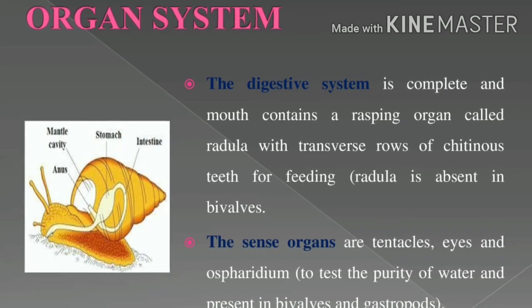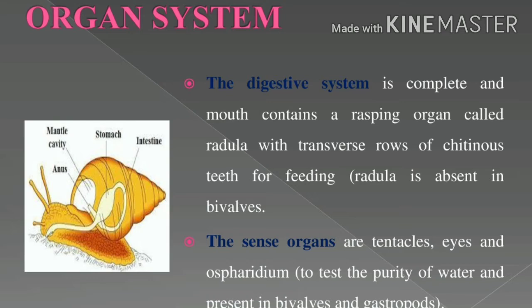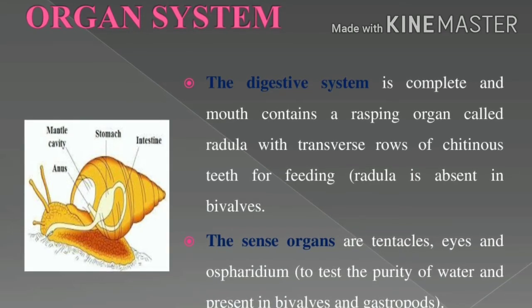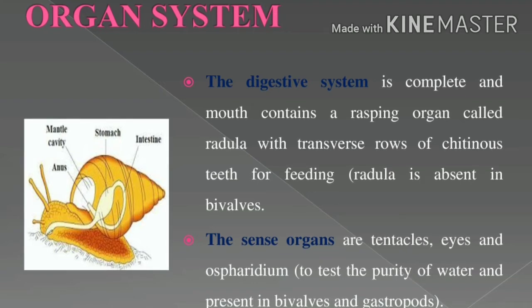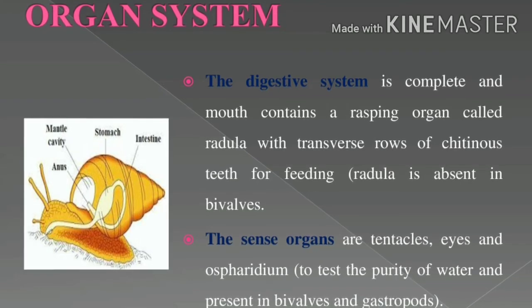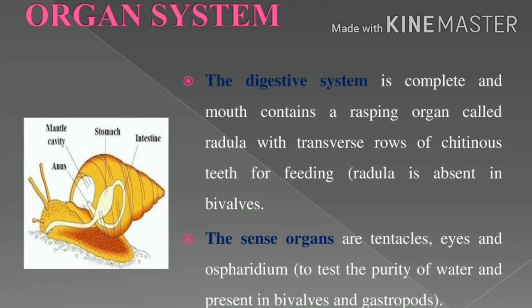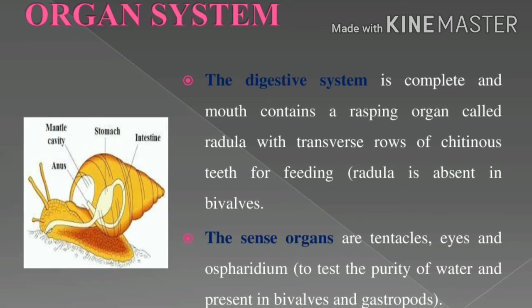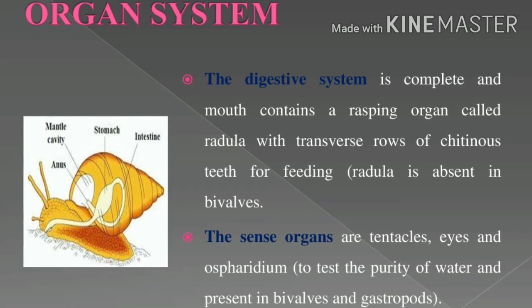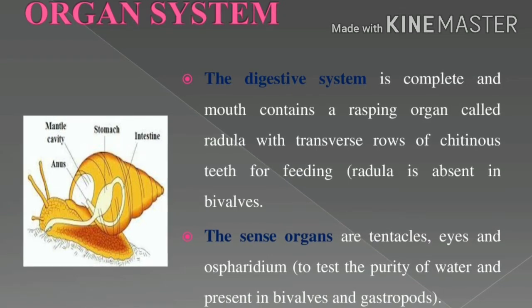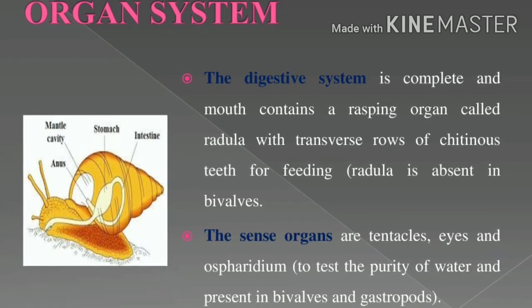Now the organ systems of the phylum Mollusca. First, study the digestive system. It is a complete digestive system. What is complete? There is differentiation between the mouth and anus. The mouth contains a radula. The radula is a rasping organ. It consists of rows of chitinous teeth.